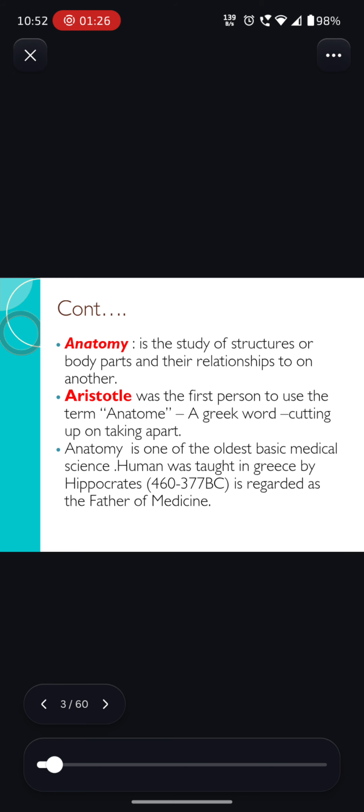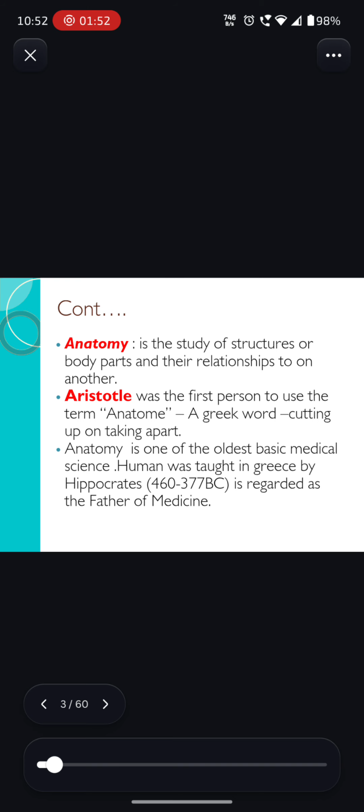So here we can see the term anatomy. Anatomy is the study of structure or body part and their relationship to one another. So anatomy is the study where we are studying the structure and body parts of the human body and their relationship to one another.